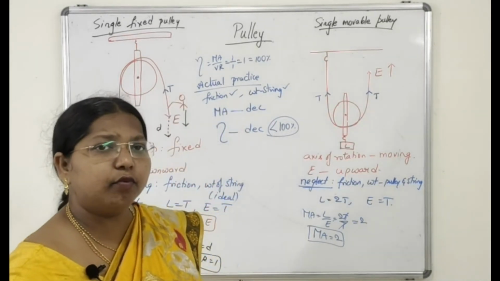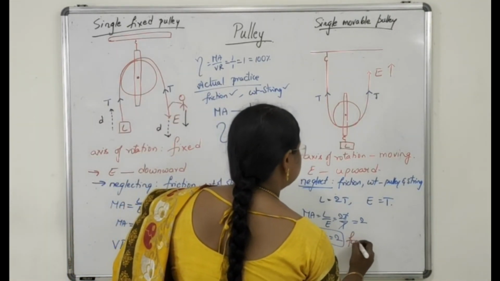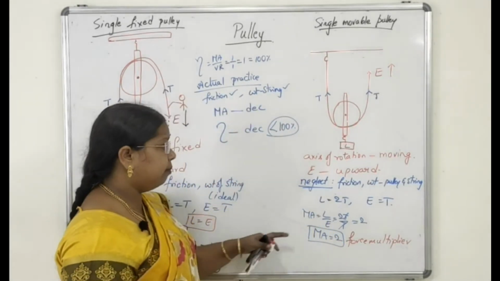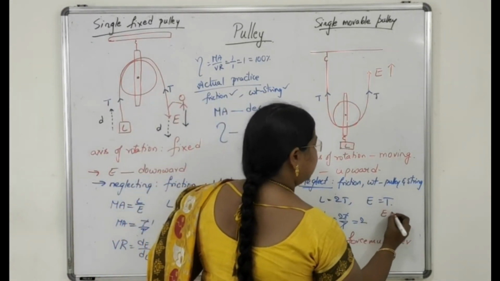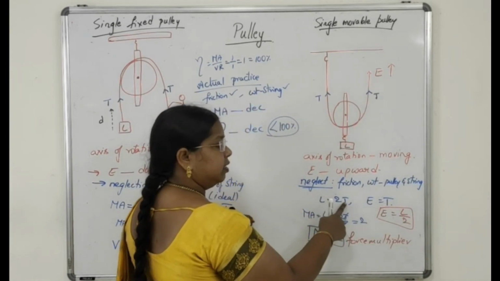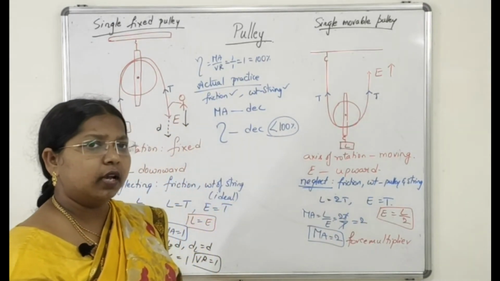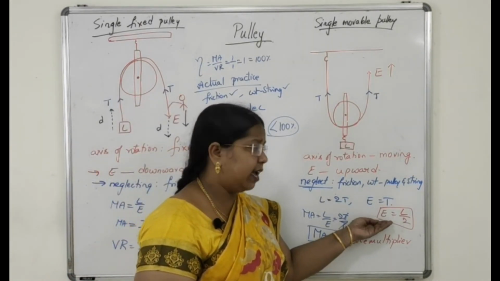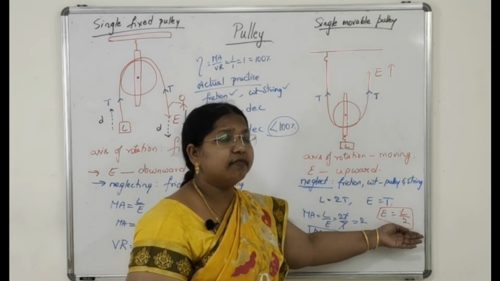When MA is greater than 1, it acts as a force multiplier. So here it is acting as a force multiplier. From this expression, it is very clear that your effort is equal to load by 2. Effort is equal to load by 2. From this, instead of T, you will substitute E. You will get E is equal to L by 2. It is very clear what effort is required to lift your load. The effort required is always half of your load.